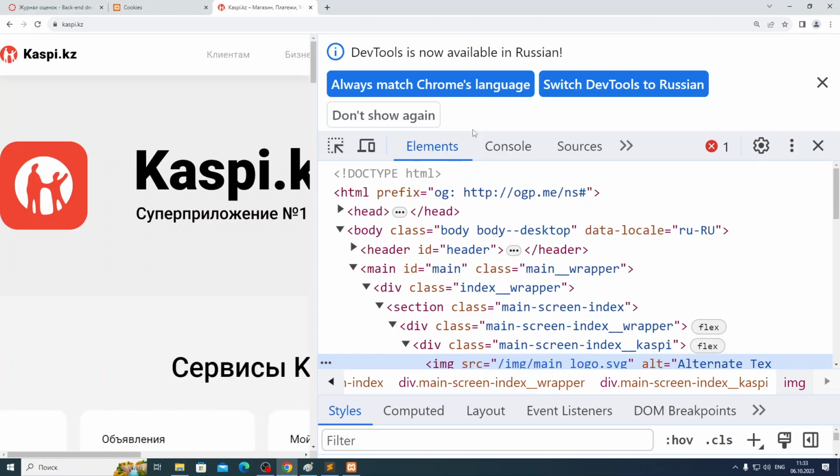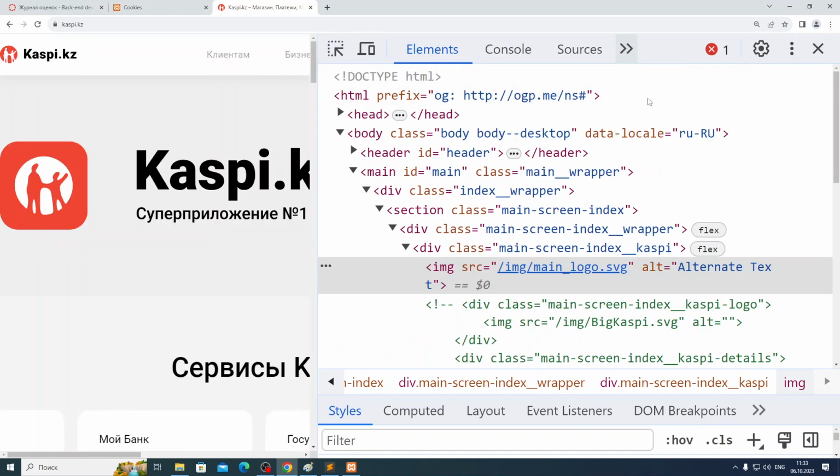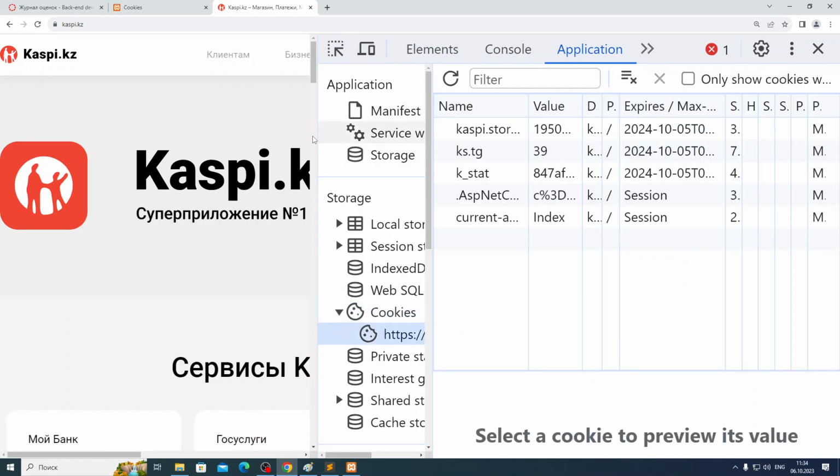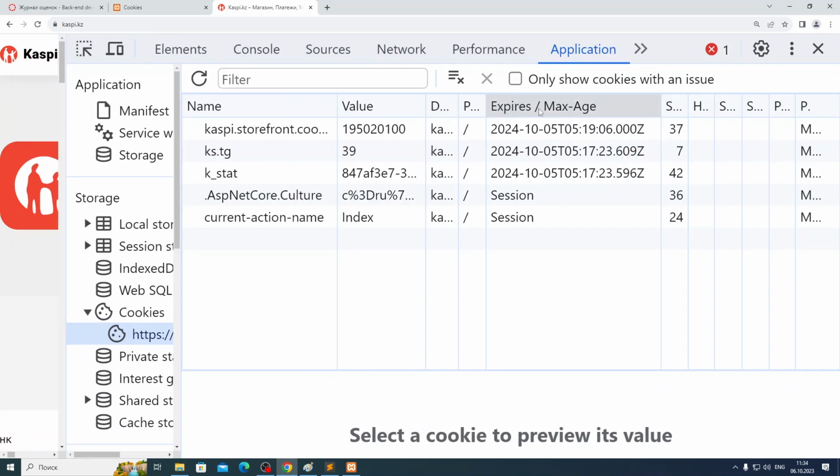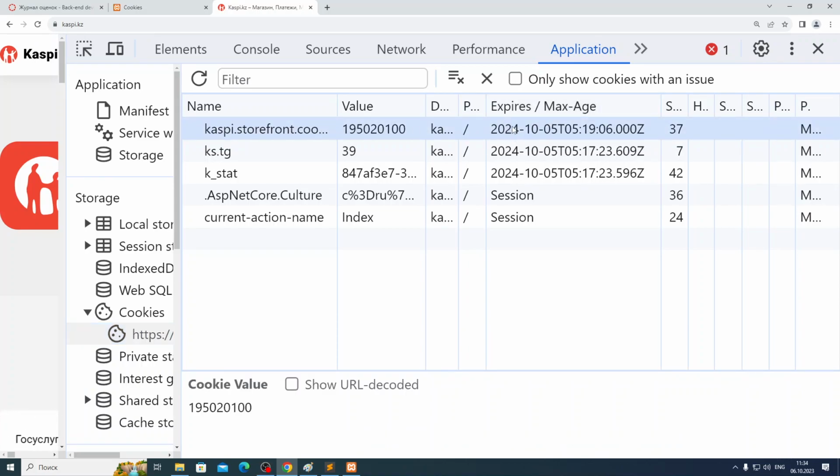If you go to application, cookies, you can see the expires column. This city cookie will expire in 2024, 5th of October. So after 1 year, it will be removed from the browser. Why is he doing this? Maybe after 1 year, he will move to Astana or to another city, so he wants to ask again. After it is removed, Kaspi KZ will ask you again.